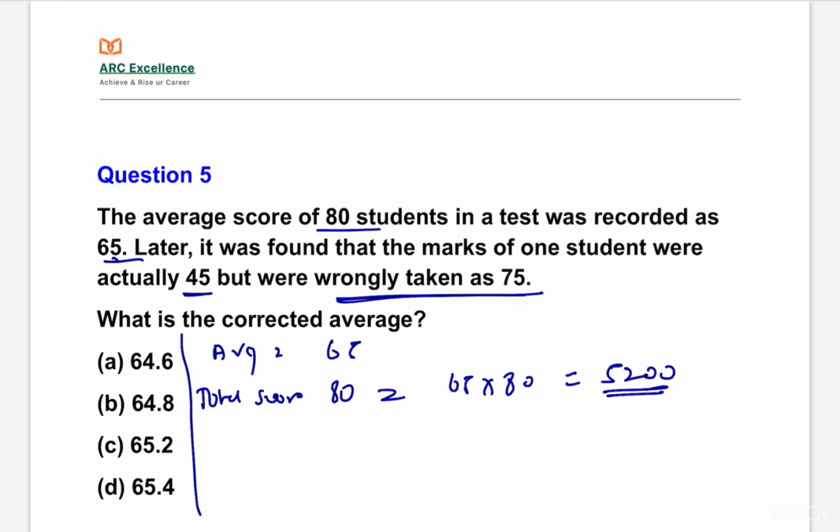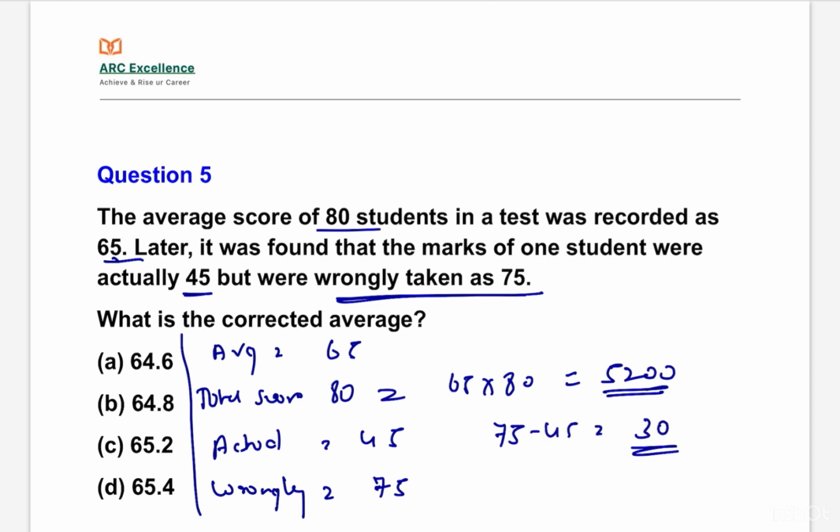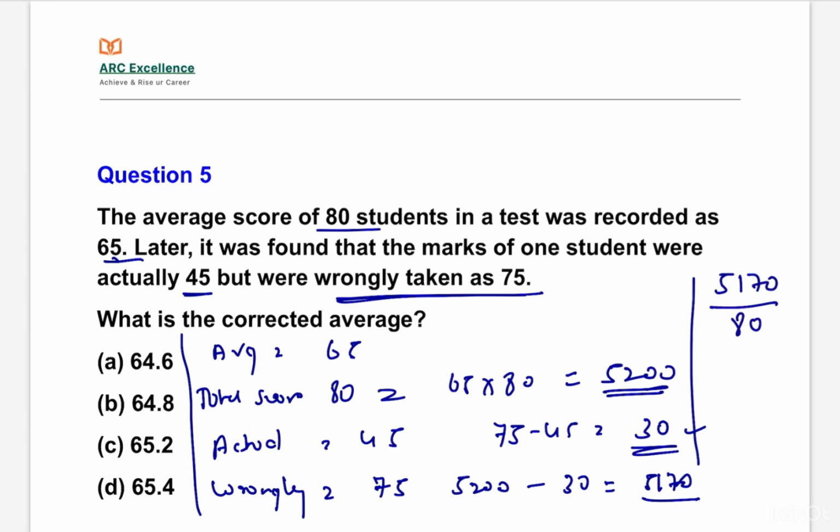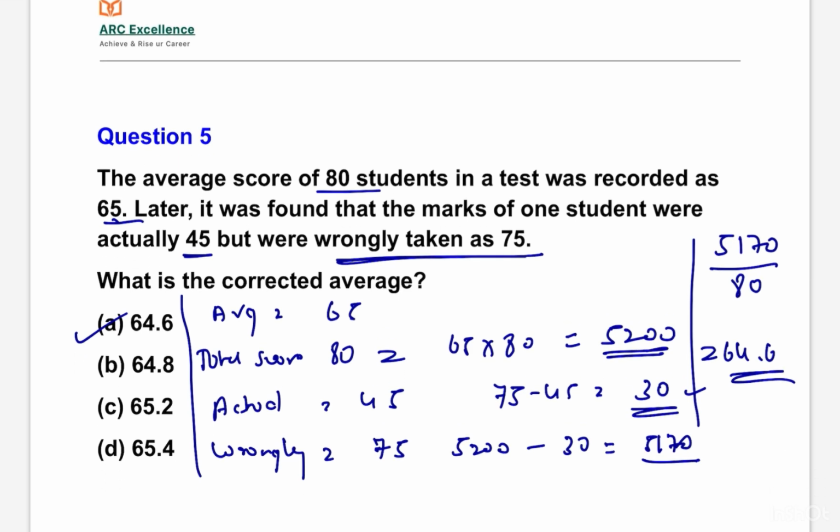Here the actual mark was 45 but wrongly taken as 75. So 75 minus 45 is equal to 30. 30 is excessively taken. So 5200 minus 30 is equal to 5170. Now we can divide the total score by 80, 5170 by 80, that is equal to 64.6, which is the answer. So option A, 64.6, is the answer. Let us move to the next question.